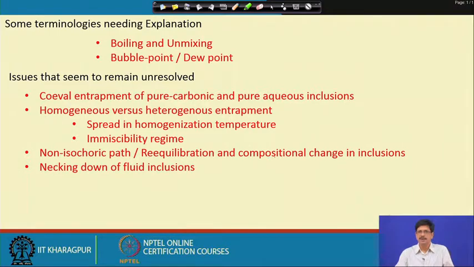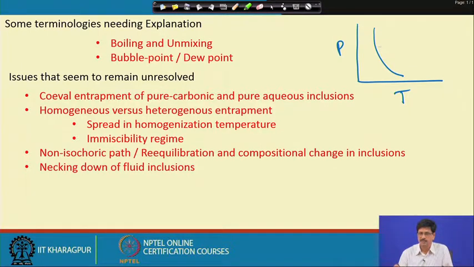So, on a PT space it could only be the liquid vapor or the boiling curve, and we have also briefly discussed a situation where there are fluid mixtures. For example, if it is a mixture of water plus carbon dioxide, then we know that they represent a situation which is like a phase boundary.